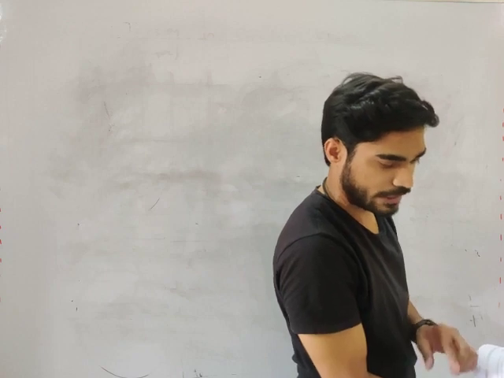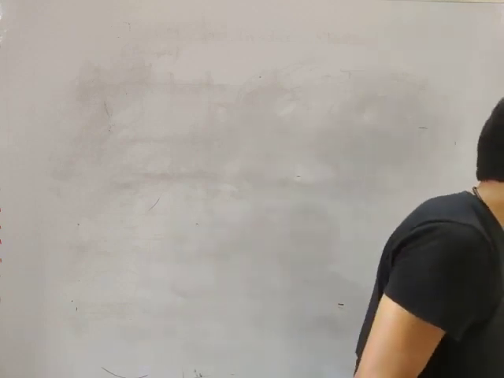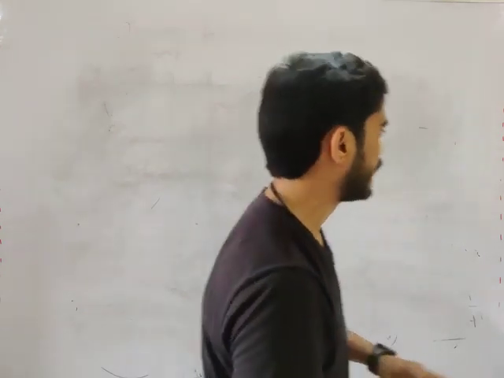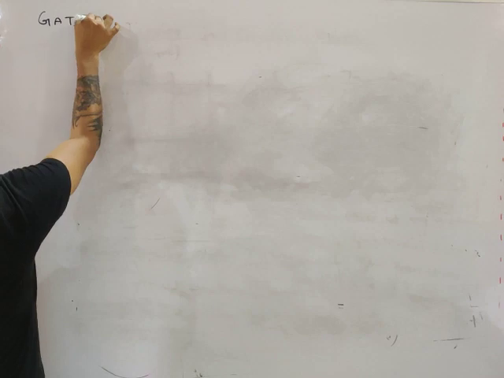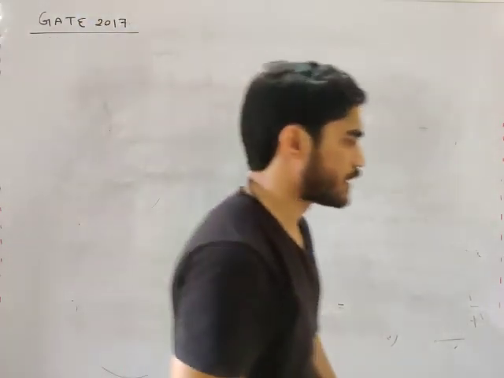Gate 2017, my friend. So what is the example, my friend? What is the question? A motor driving a solid circular shaft transmits 40 kilowatt power. Okay, this is from GATE 2017. What is the question?